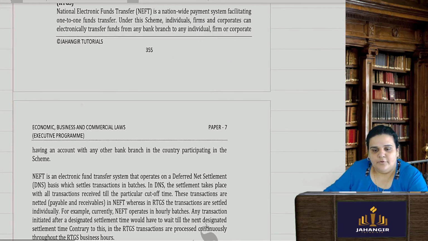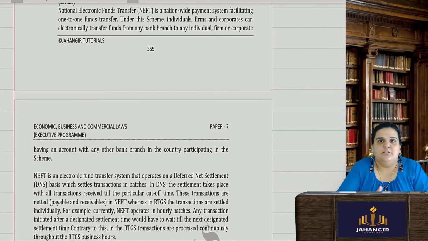Moreover, you have to concentrate on the distinguish part. Concentrate on promissory note, bill of exchange, and check, and all the concepts related to them: the definition, the parties involved, the essentials, and the distinguish, for all the 3 types of negotiable instruments.